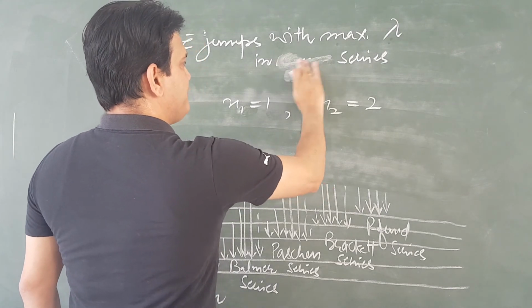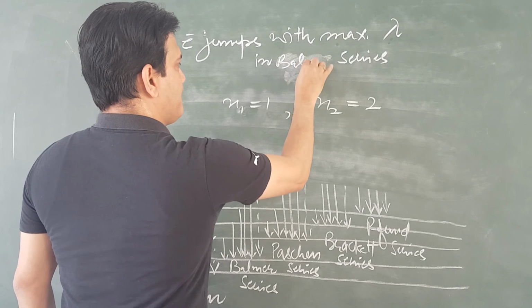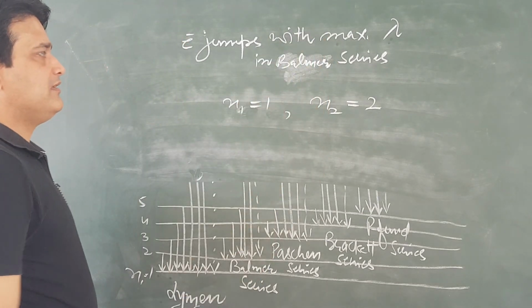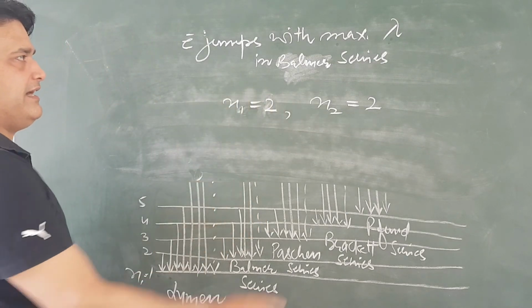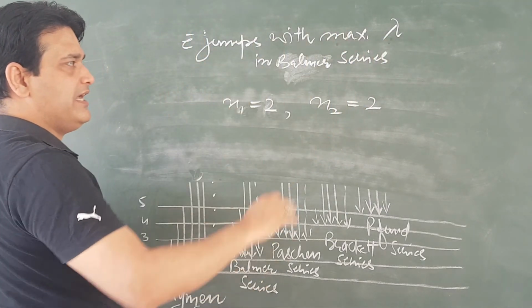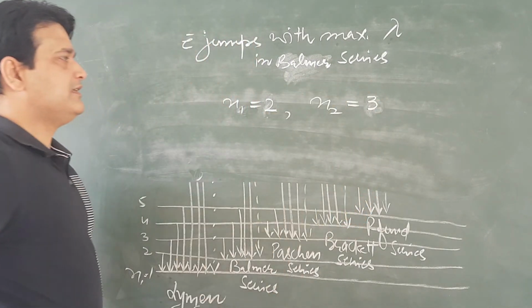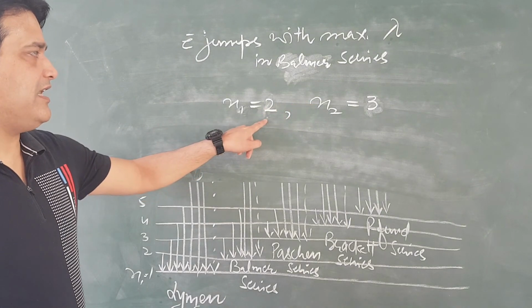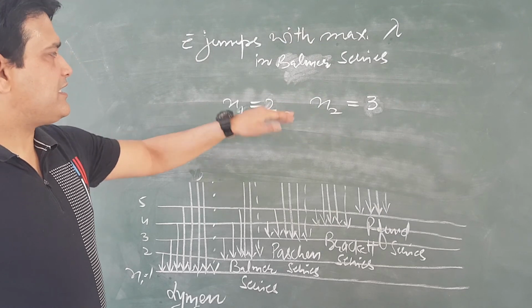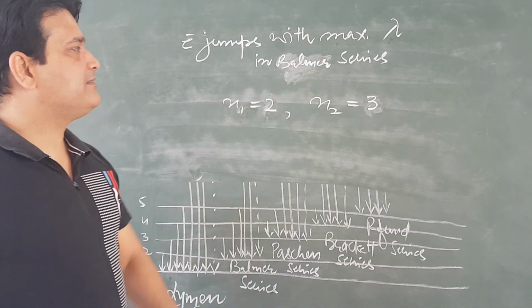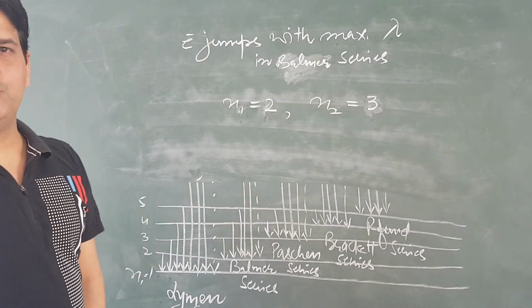Likewise, if it is the Balmer series, then obviously n1 will be equal to 2, and wavelength is maximum, energy is minimum, minimum energy is the next level. So in this case, just calculate n1 from the name of the series, and the next level will be n2.